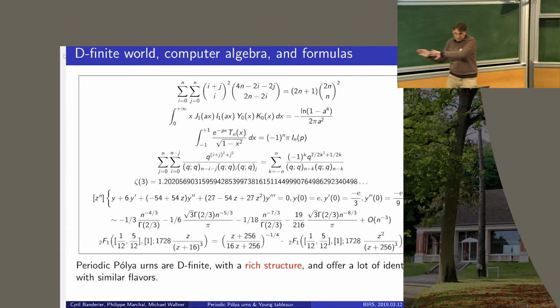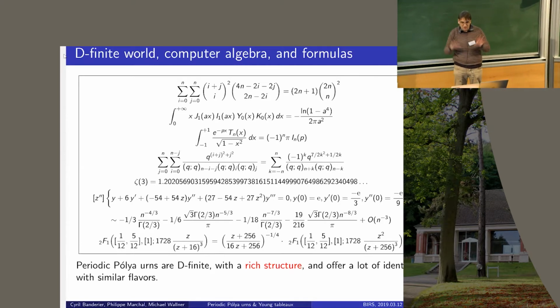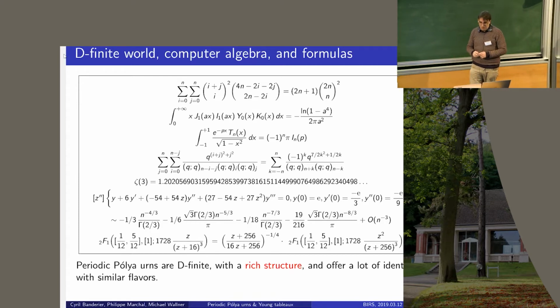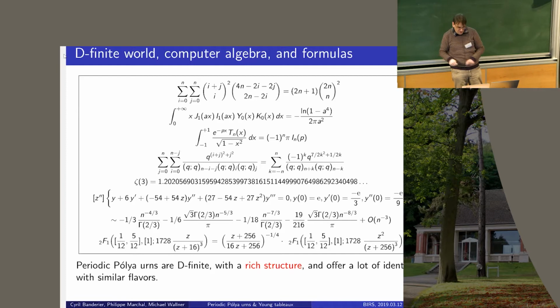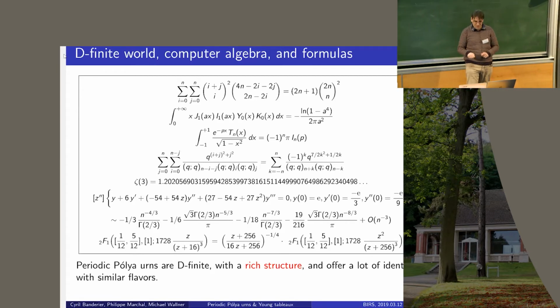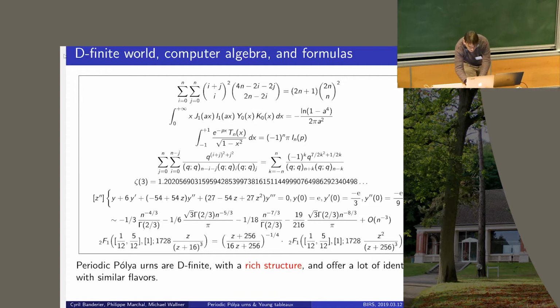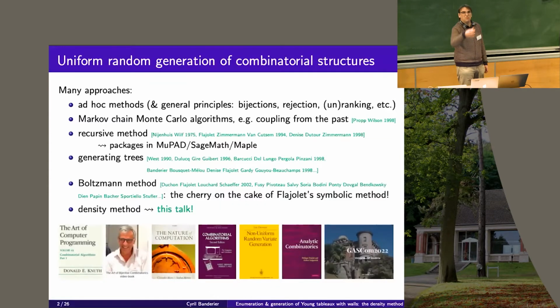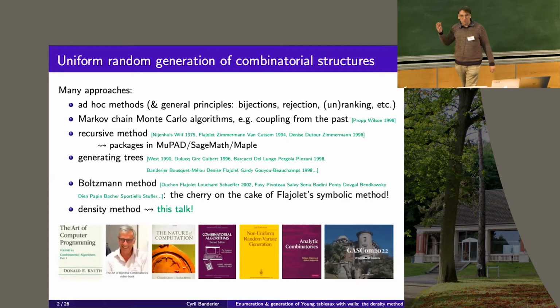So it was just a kind of very initial stuff to answer the question why you care for D-finiteness and why I will be happy to have D-finite stuff later in my talk. So now I go back to the other main talk. The second stuff which is exciting me, and perhaps not a lot of people in the room, is uniform random generation.